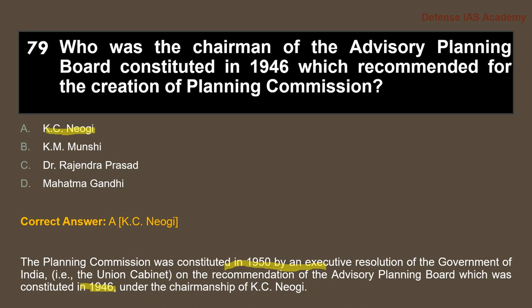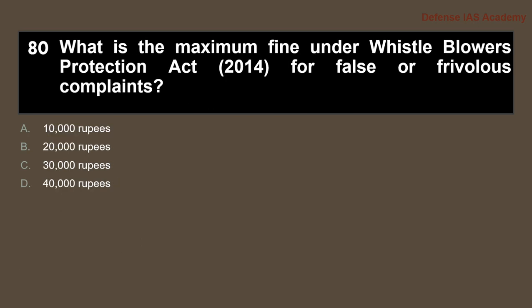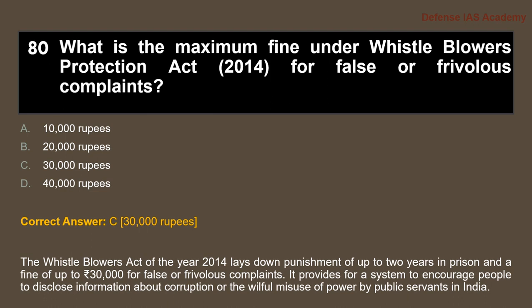Next question 80. What is the maximum fine under Whistleblowers Protection Act 2014 for false or frivolous complaints? So the answer is option C, 30,000 rupees.